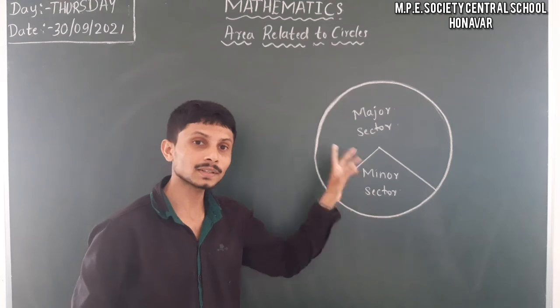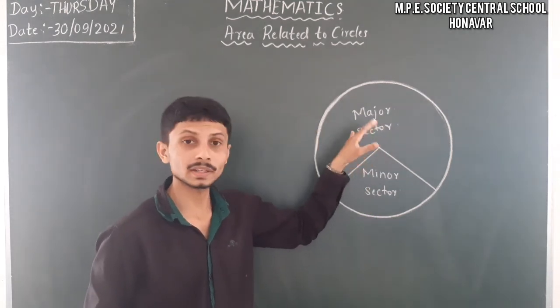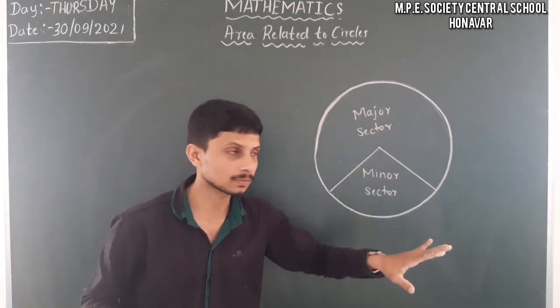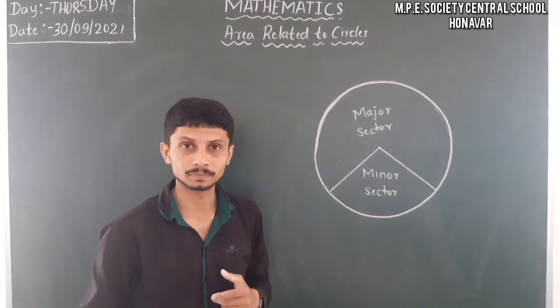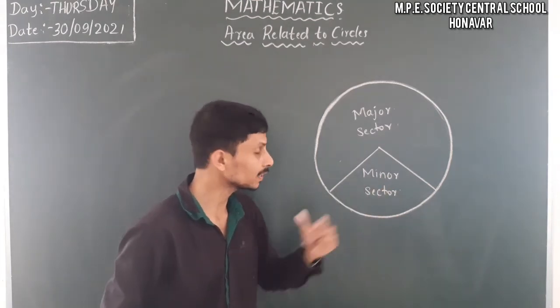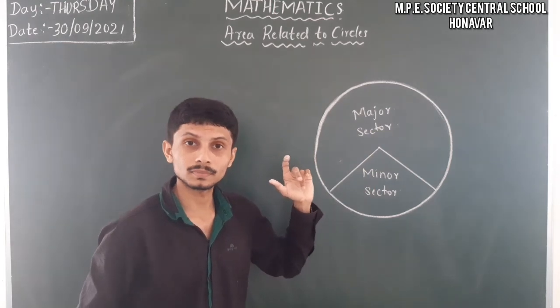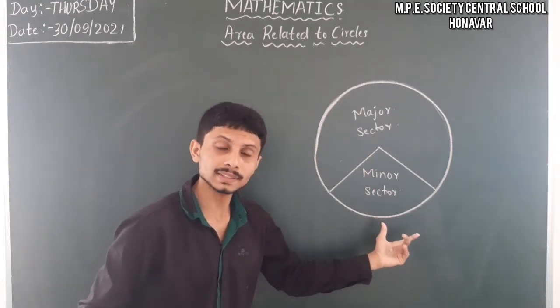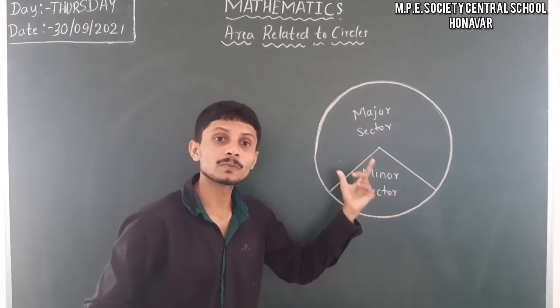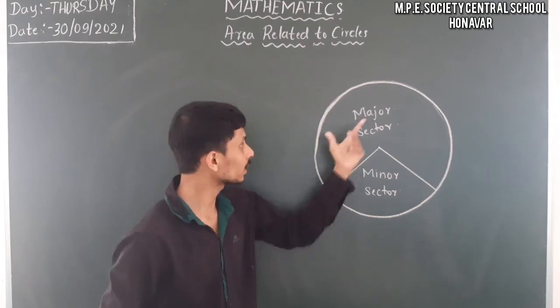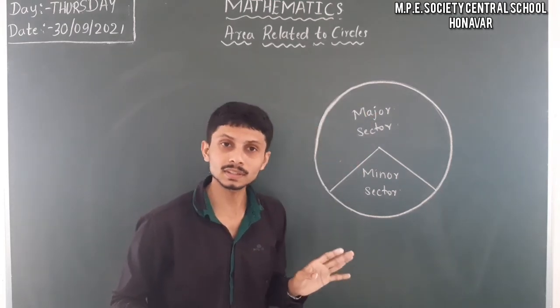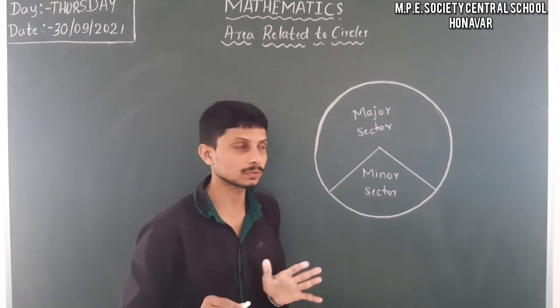When you subtract the area of the major sector from pi r square, you get the minor sector. And when you subtract the area of the minor sector from pi r square, you get the major sector. These are the two formulas we have to take here.